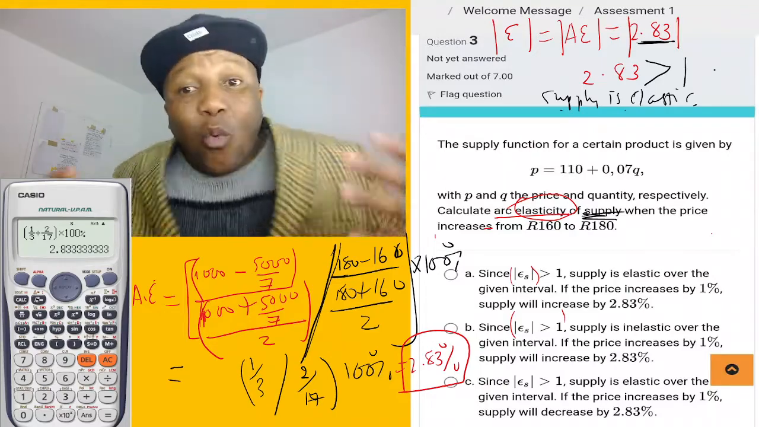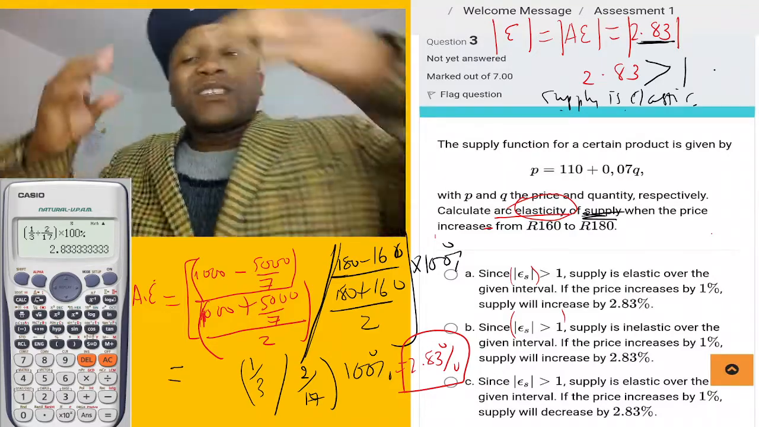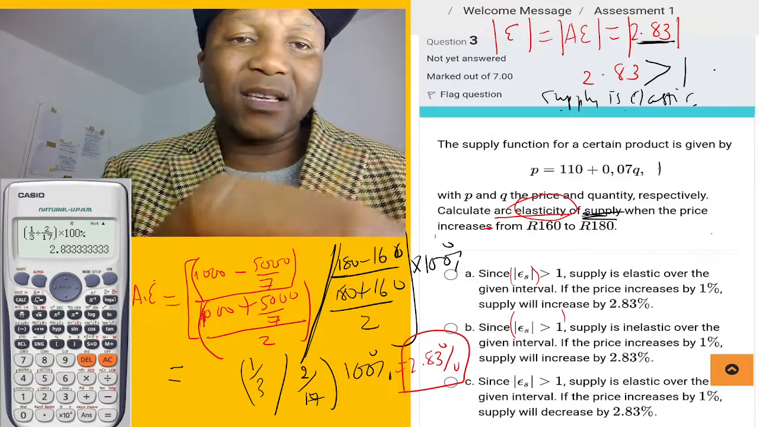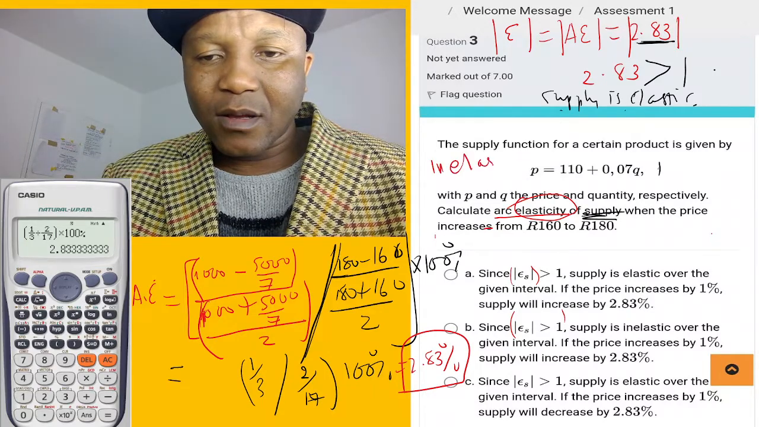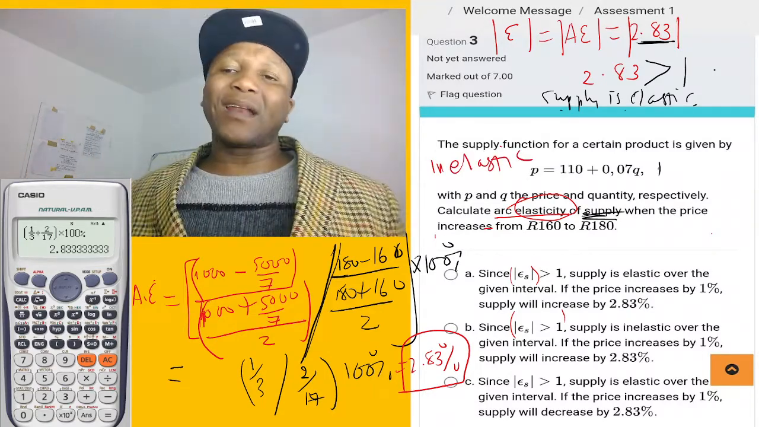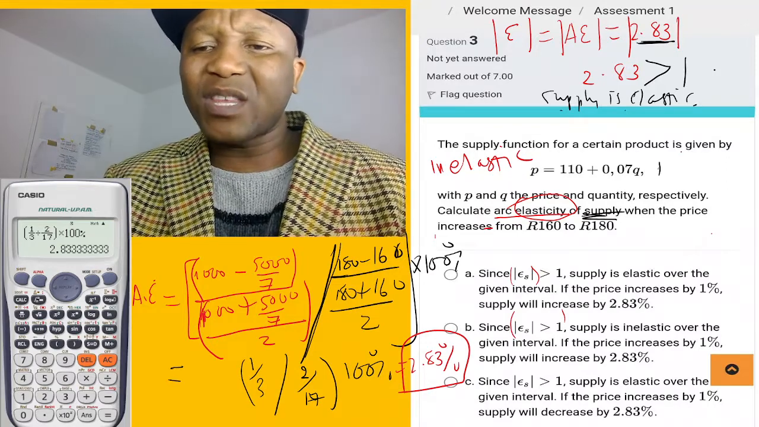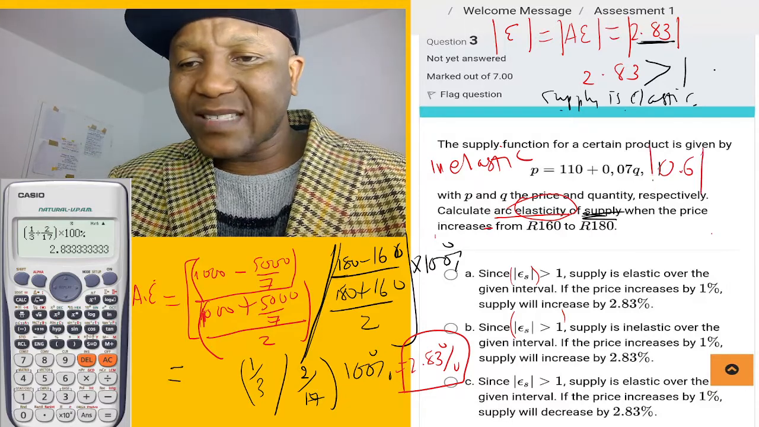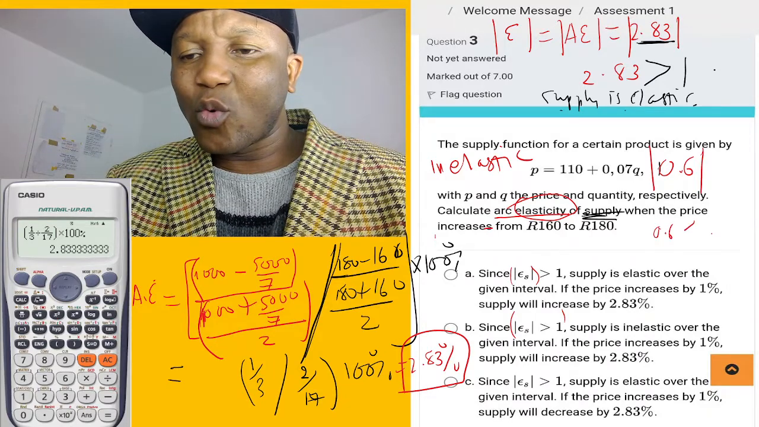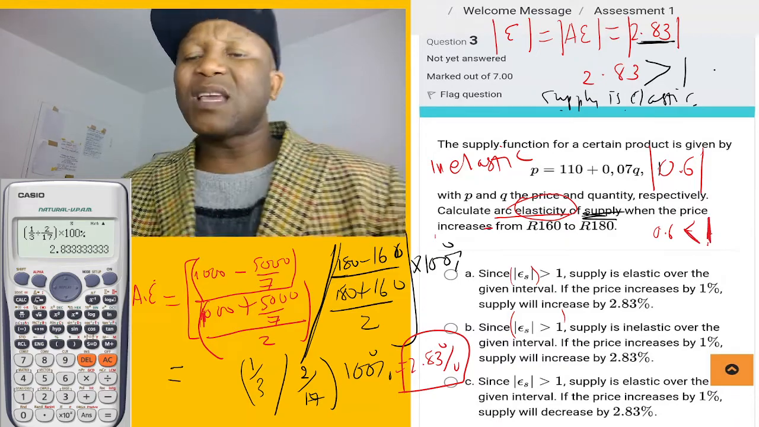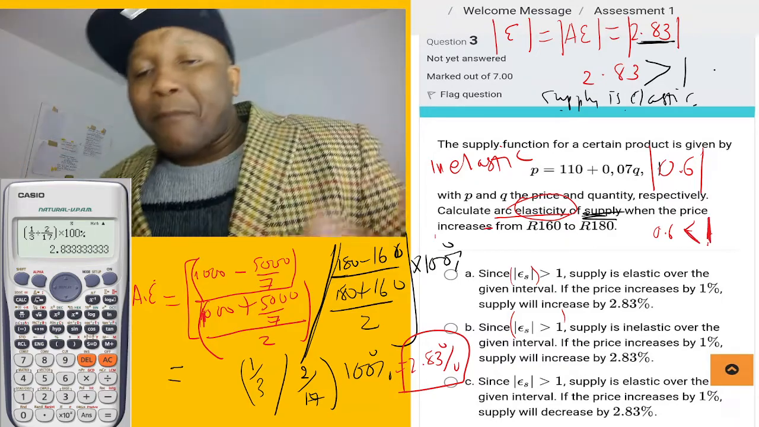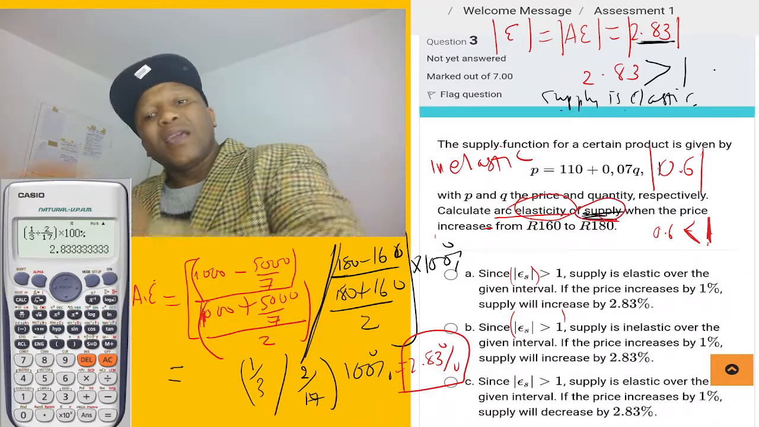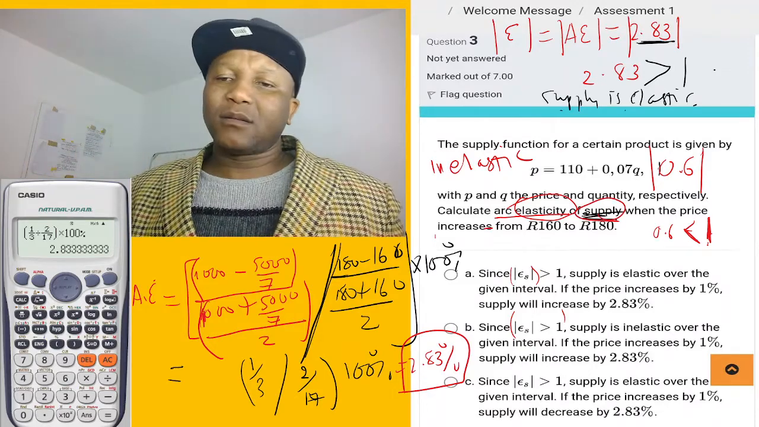What if it's less than 1? If it's less than 1, then you say it is inelastic. You call it inelastic. For example, let's say we work everything out, and my final answer is going to be 0.6. If you write this as absolute, it's going to become 0.6, which is less than 1. So in that case, if it was supply, you say supply is inelastic.